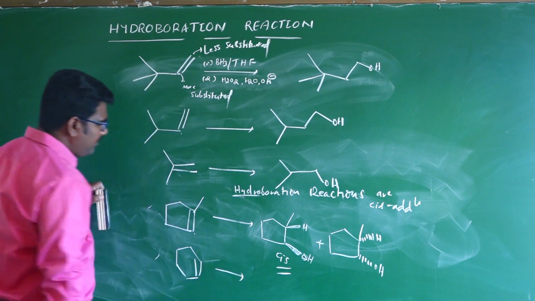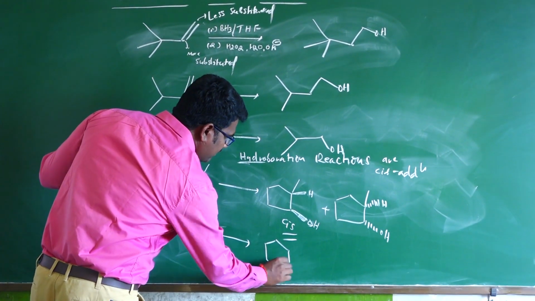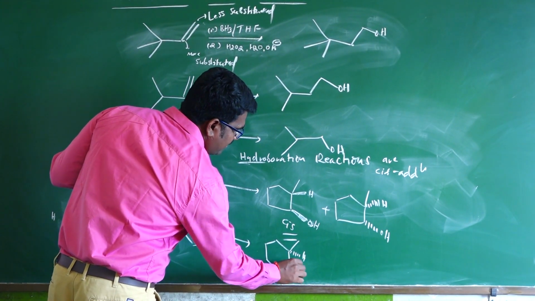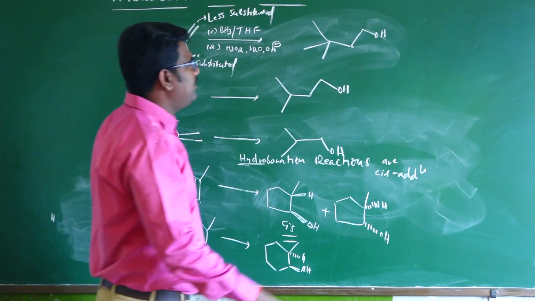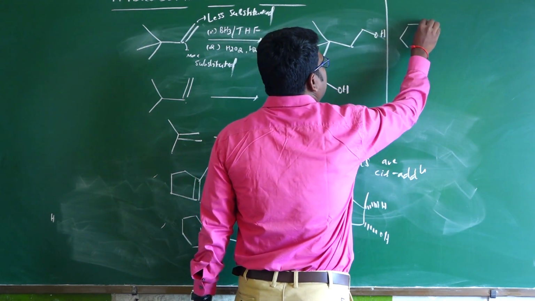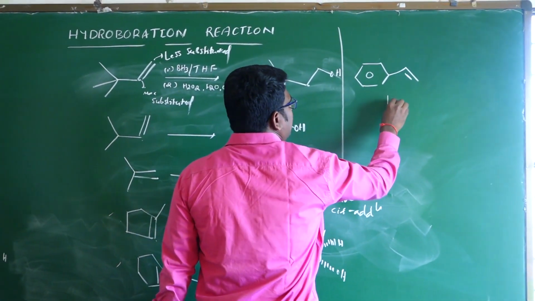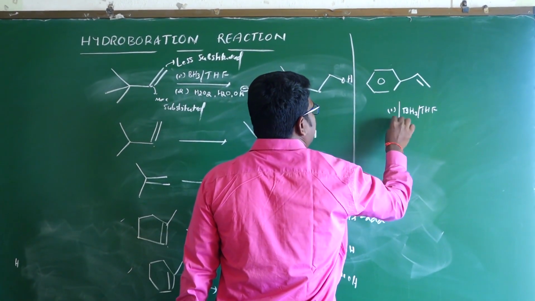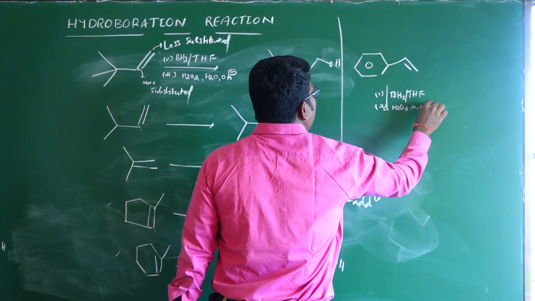See here also, for example, this is the reactant. This reactant will be attacked at the less substituted carbon, so formation of H and OH. This is the major product. And one more example: if the reactant has benzene attached to this carbon, it reacts with BH3 in THF, and second, H2O2 and H2O with OH minus.